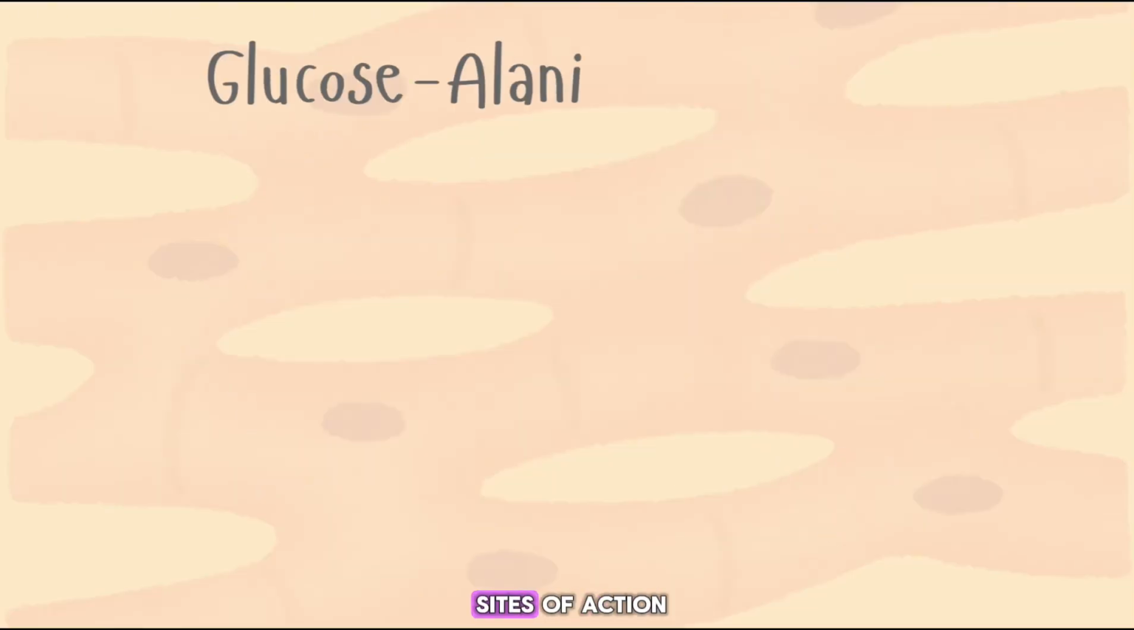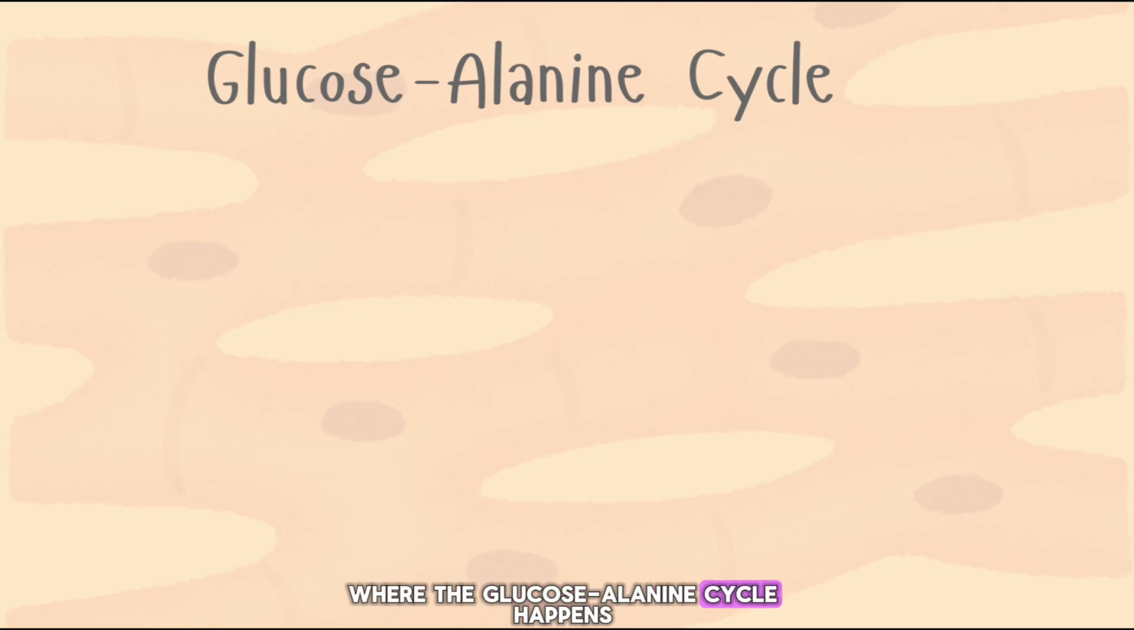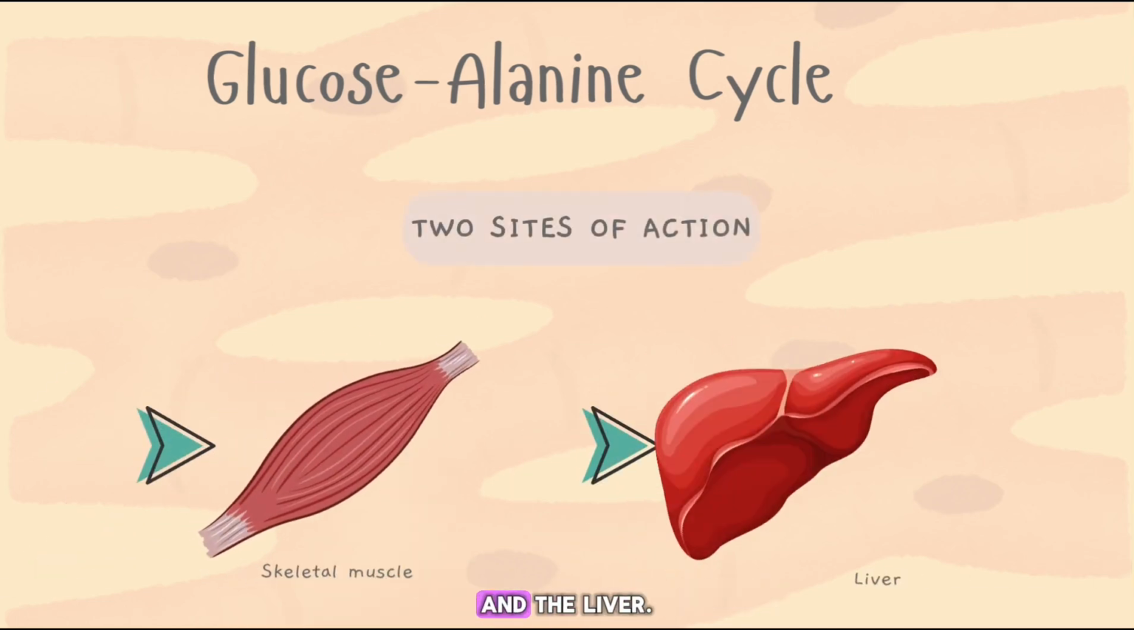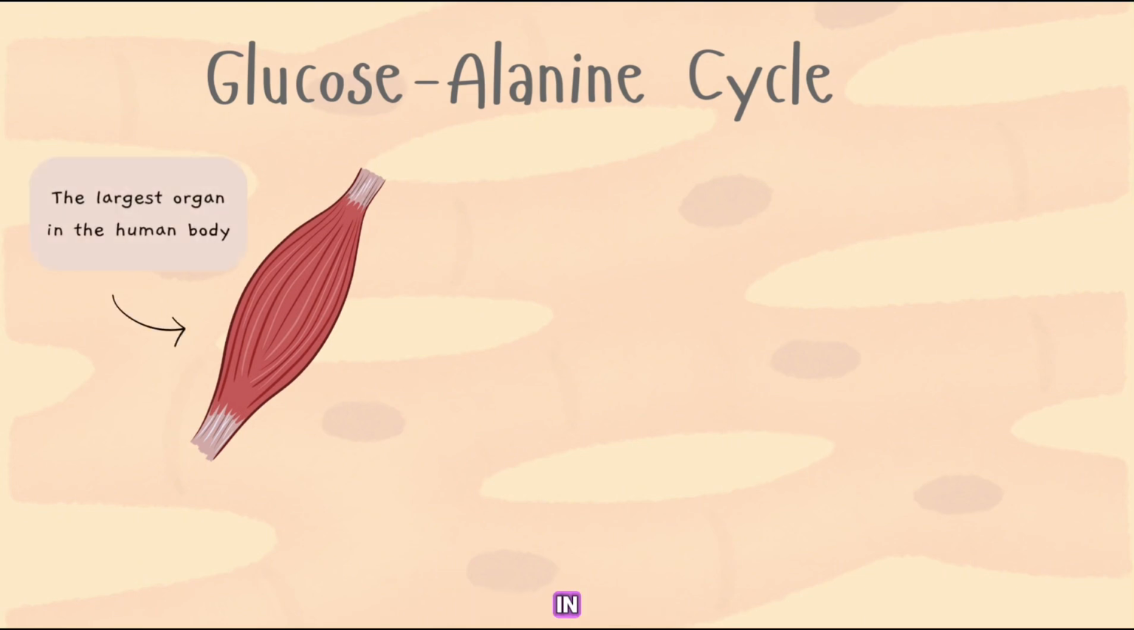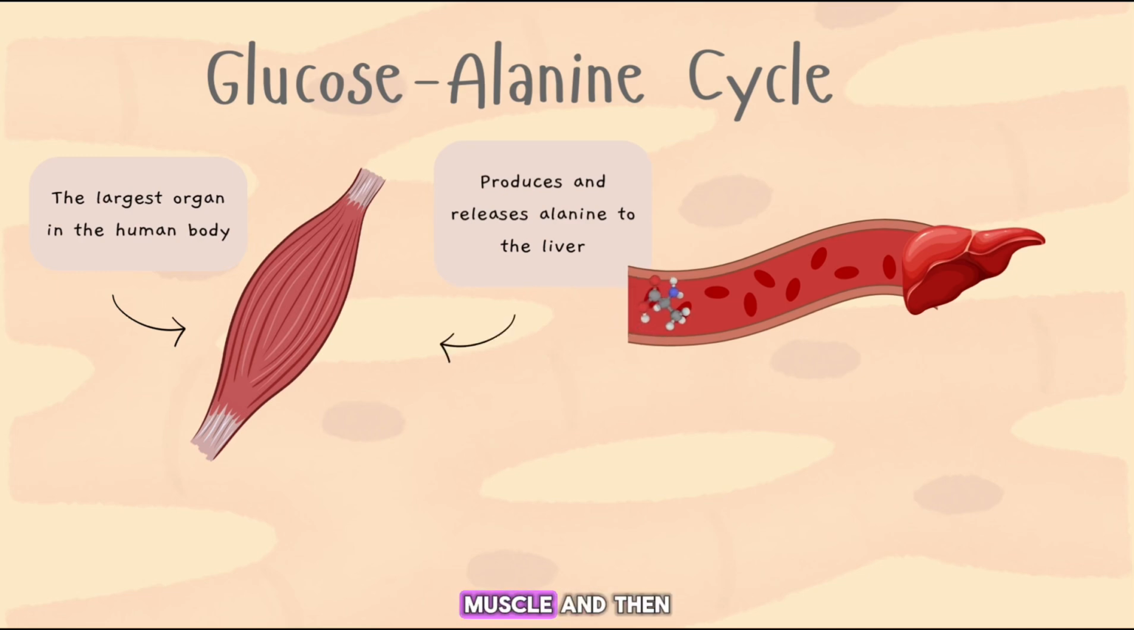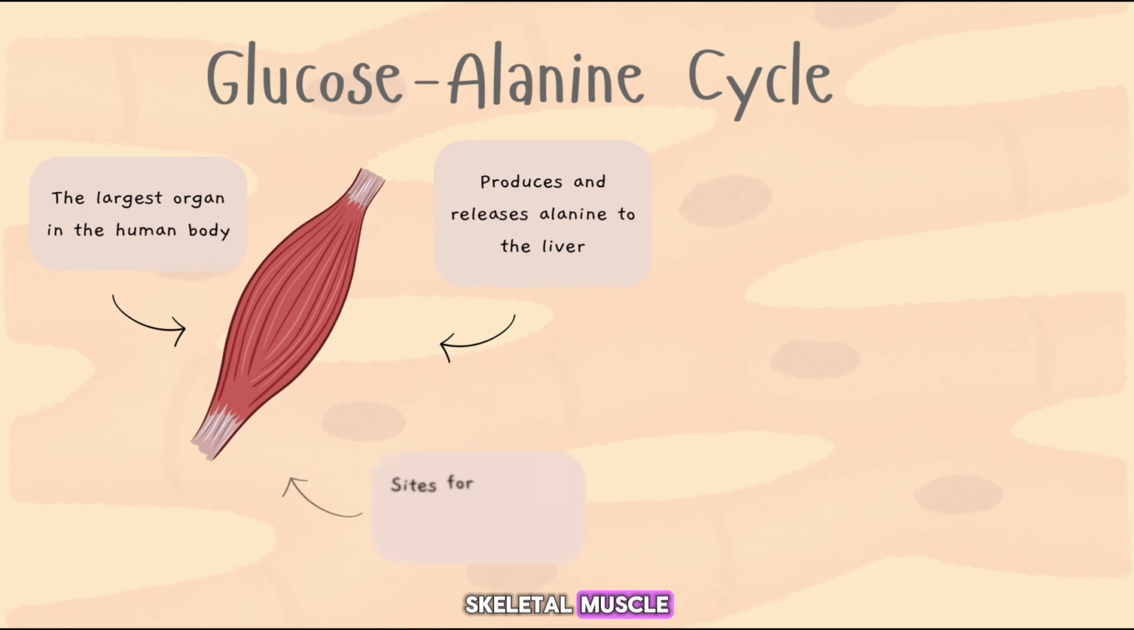There are two sites of action where the glucose-alanine cycle happens, the muscle and the liver. First, the cycle starts in the skeletal muscle, which is the largest organ in the human body. Alanine is produced in the skeletal muscle and then released into the bloodstream to be transported to the liver, where it serves as a precursor for gluconeogenesis. Skeletal muscle is also a key site for catabolic conditions.